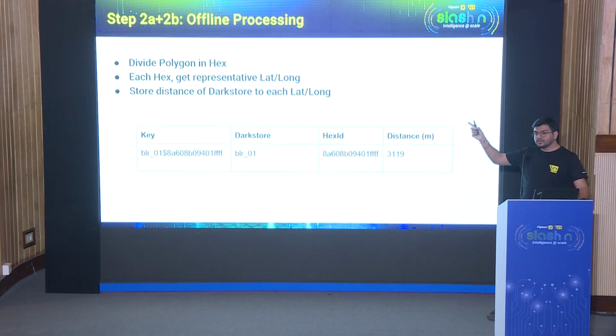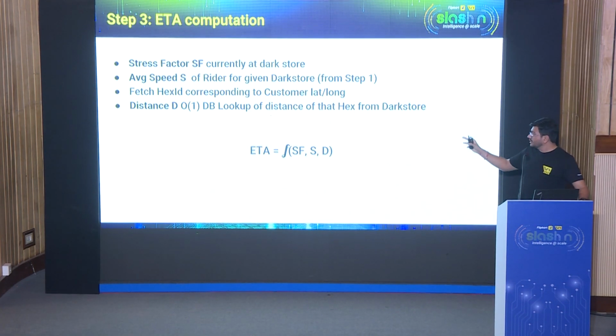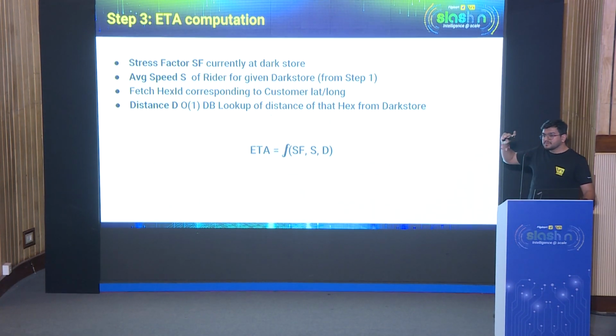We directly do a lookup of average speed for that particular dark store from the first step, and just compute the SLA quickly, right? So combining these two steps, what we get is the ETA computation, which is a function of stress vector, speed of the rider, and the distance.